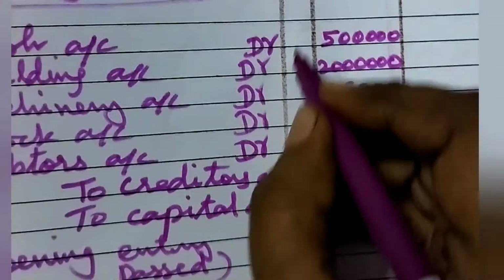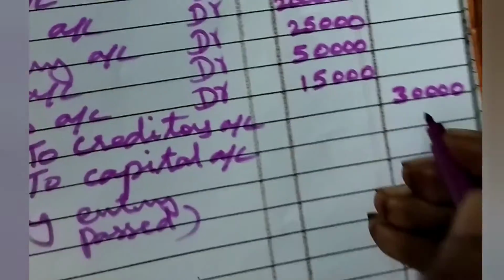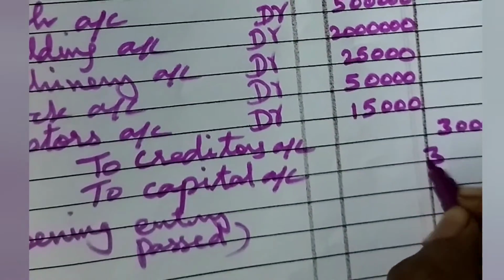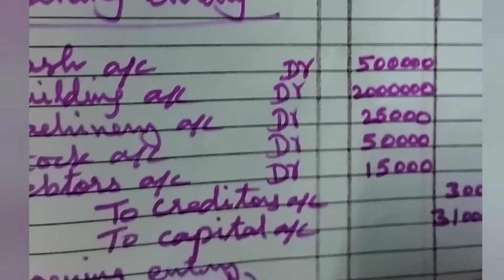Then we have to add all the amounts. What's the amount? Total 3,40,000 is the assets. These are assets. Then creditors how much? 30,000. So we have to reduce 30,000. 3,10,000 is the capital. 3,10,000 is the capital. This is the opening journal entry.